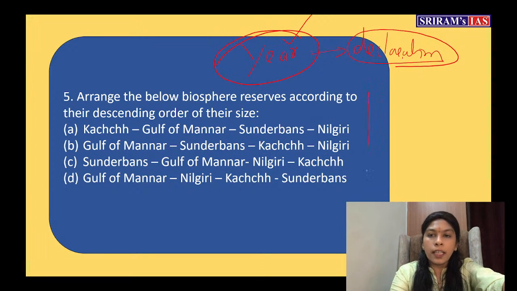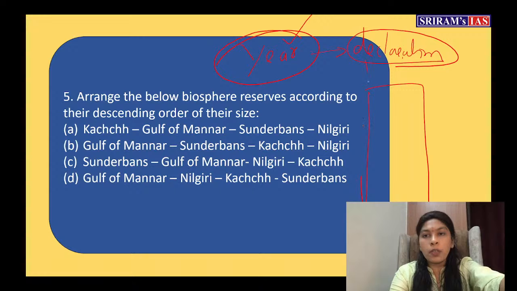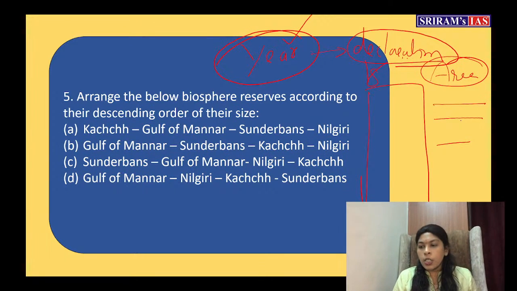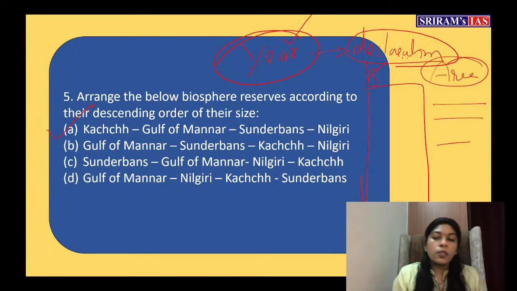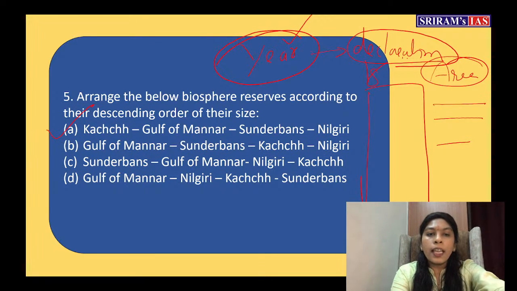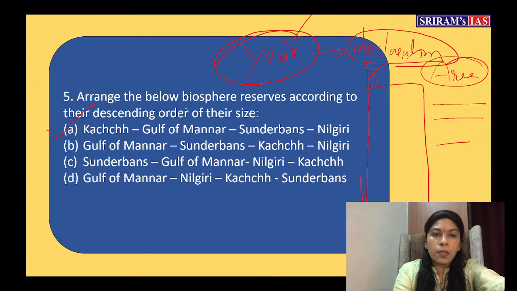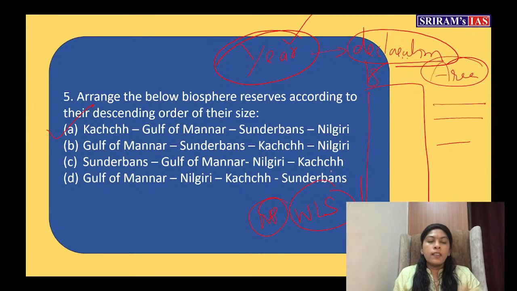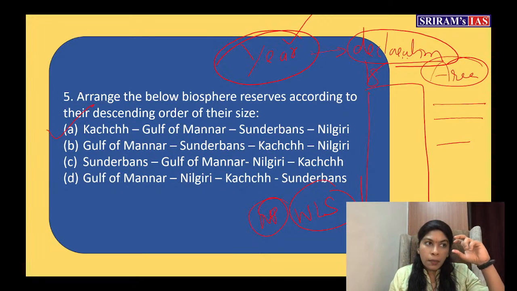You can make one column like that. Based on the year, you can arrange the 18 biosphere reserves. Second, based on the area, you will come to know which has the largest area among the biosphere reserves. Very good, Akansha. So the answer is A only, right? So based on the area, you can arrange. Then the third thing, as I told you, what are the tiger reserves present in the particular biosphere reserve? What are the national parks if present inside? If there is any wildlife sanctuary present inside, you can make a big table like that. Then you can write everything. Either you can take the biosphere reserve.